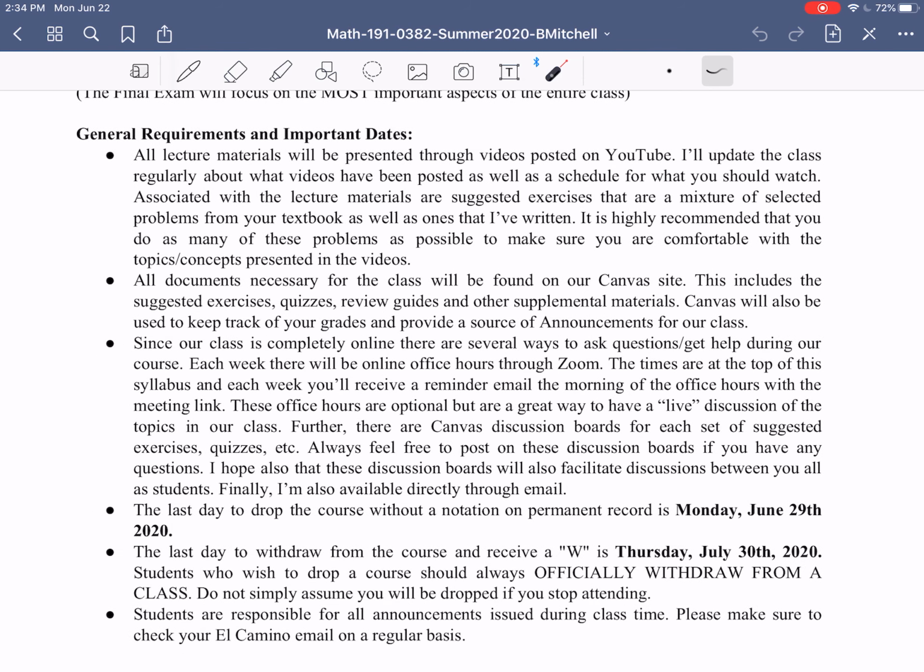Associated with each lecture, the lectures are usually going to be titled by the section of the textbook they correspond to. There are also suggested exercises that can be found on Canvas. Some of those are from your textbook, and some of those are ones that I've written directly. Ones from your textbook are generally going to be odd numbers so that you can look them up in the back of your textbook and check. And for the ones that I write for you guys, I post fully worked out solutions, so you can look through those and make sure you're doing them right.